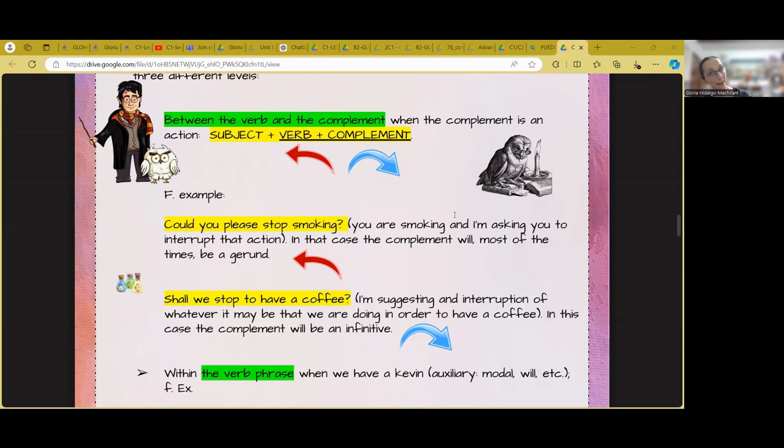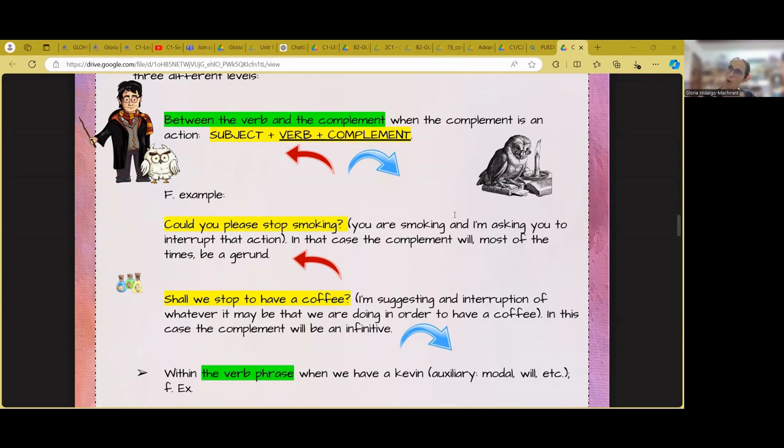Sometimes verbs can be followed by either an infinitive or a gerund. Obviously, if the relationship between the verb and the complement is prospective, I will use an infinitive. Infinitives are always prospective. That is why, when I want to express purpose, I use an infinitive. Let's say that the gerund is retrospective. It makes reference to something that happened before. And sometimes it simply takes charge of those things that the infinitive won't take charge of.